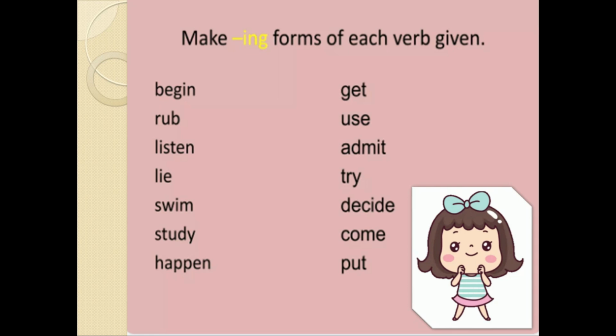First word is begin, second is rub, third is listen, next is lie, next swim, study, happen, get, use, admit, try, decide, come and put. Now check the ing forms.